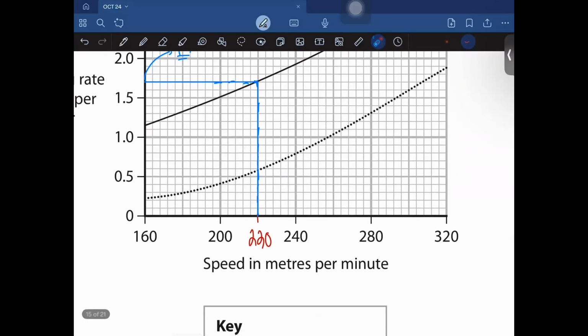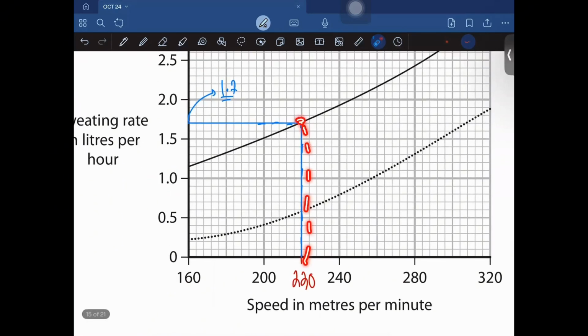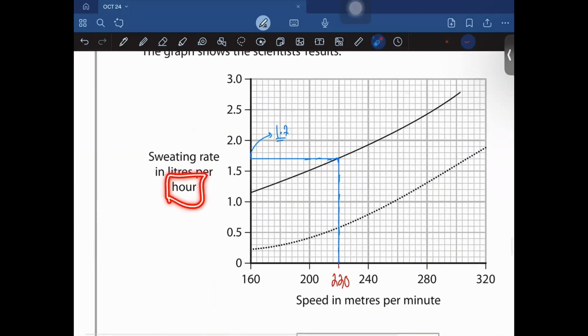So if this is 220 for hot and humid, the sweating rate is going to be this portion of the graph, that is 1.7. There's a catch, guys. The sweating rate is in hours and the speed is in minutes, right? The units cannot be different, right? So to convert these hours into minutes, what are you going to do?